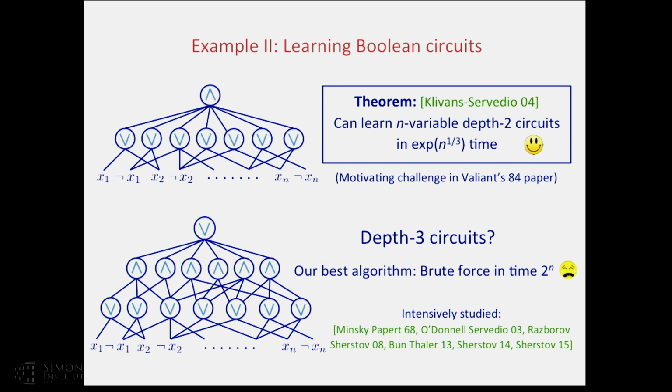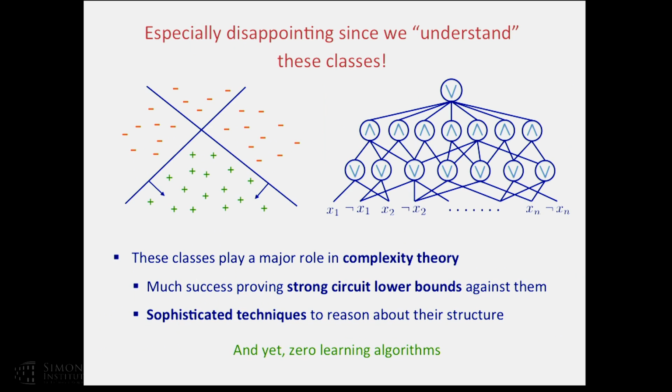Again, in this case, we have no such algorithm. We have no algorithm at all. Our best algorithm is simply brute force and runs in time 2 to the n. And again, we'd love to learn this class. This class has been intensively studied. Okay? Good. So let me dwell a little bit more on how frustrating this is.